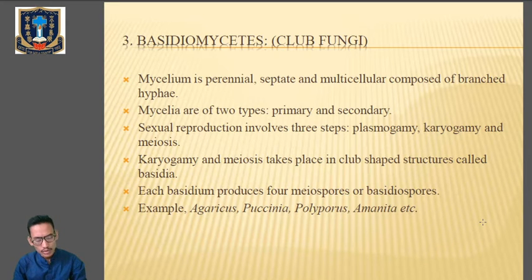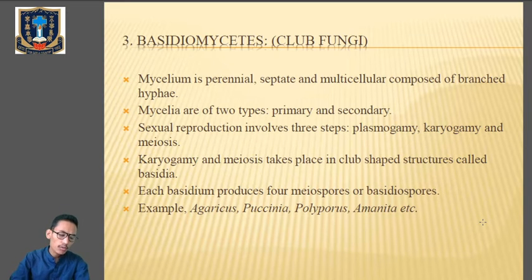Usually the primary mycelium is short. Clear? Then distinct sex organs are not formed. In their place, fusions occur between the basidiospores and the other monokaryotic spores. And there is differentiation between the 2 mating types. They are given the plus and minus strands. Sexual reproduction involves 3 steps: plasmogamy, karyogamy, and meiosis. Now what is plasmogamy?